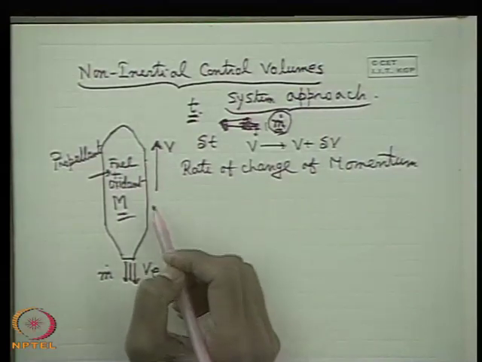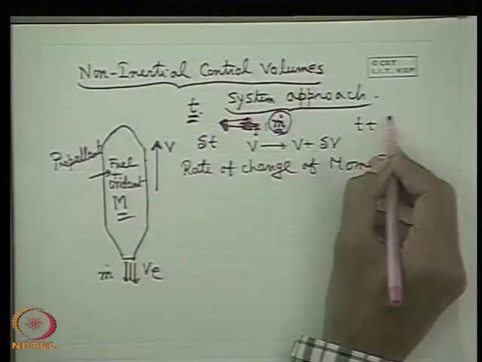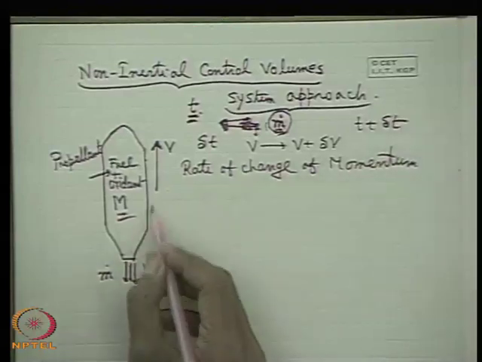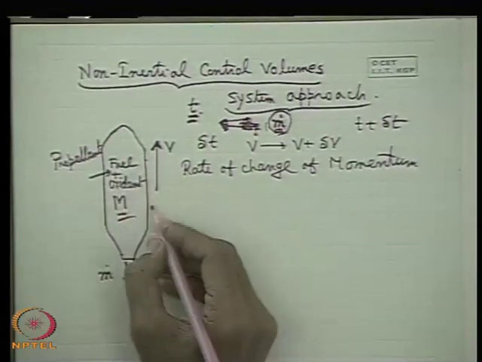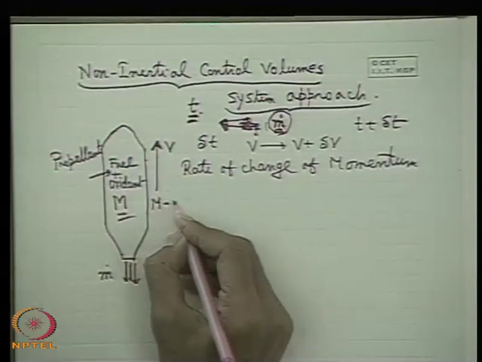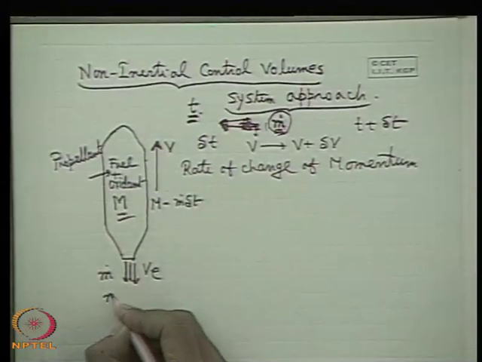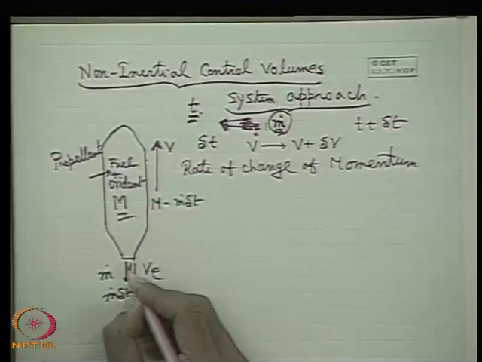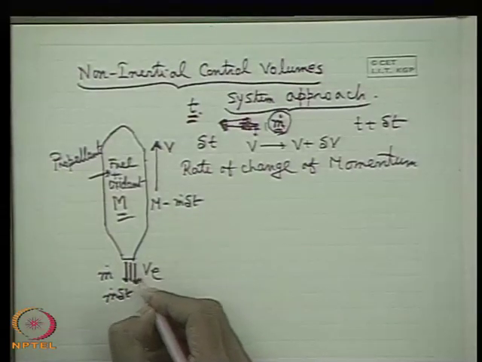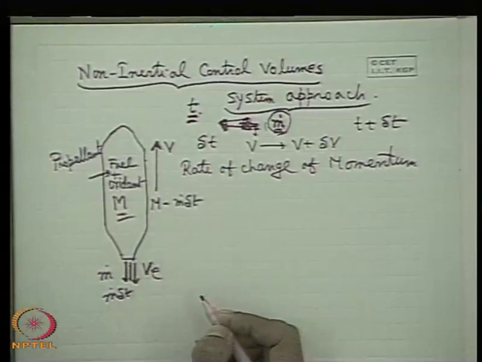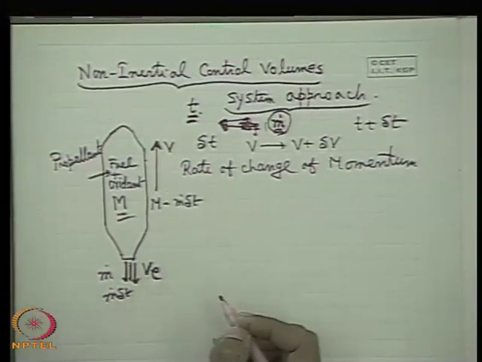So at time t plus delta t, this system comprises a mass within the rocket which is m minus m dot delta t, plus a mass m dot delta t which is coming out having a velocity v. That is the exit velocity.